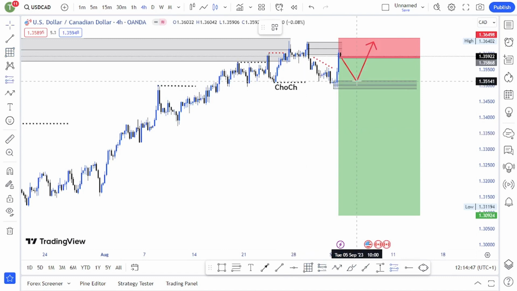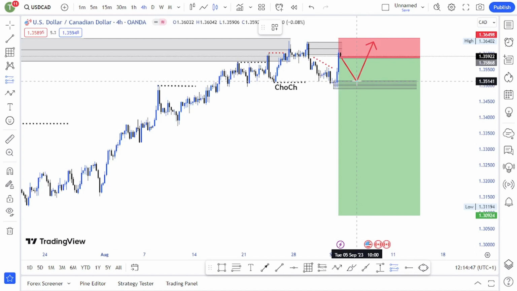Always think in probability, guys. This is what we call thinking in probability. So you cannot just be one-sided on the market. You must think in probability. So the market could go lower, and then we buy. So this could be our second scenario. Our first scenario is selling US dollar CAD. So that is my view on US dollar CAD, guys.